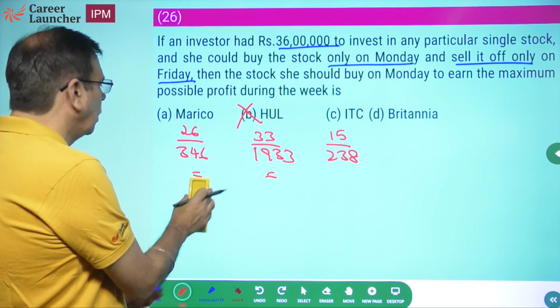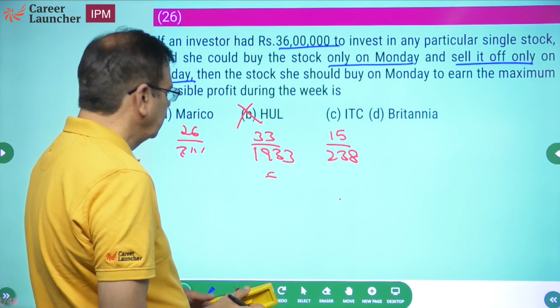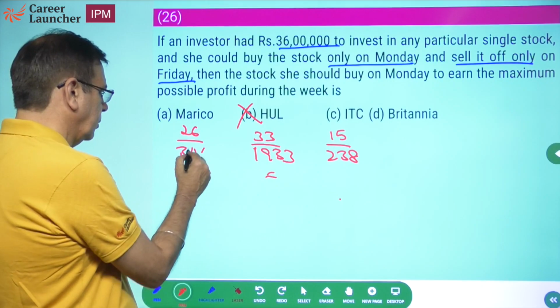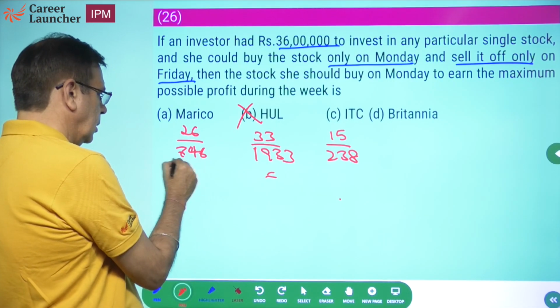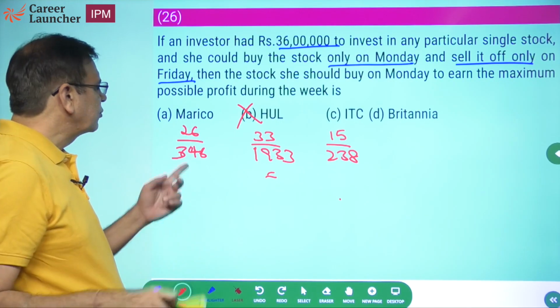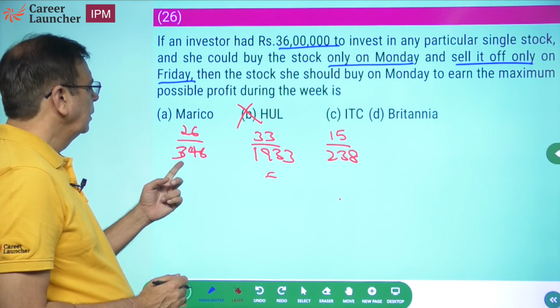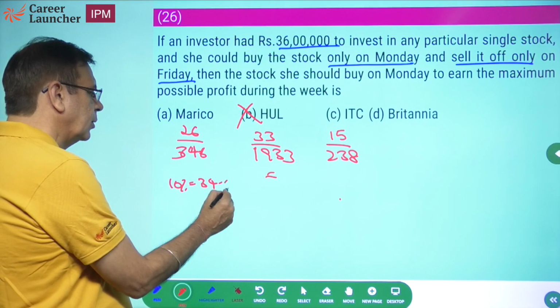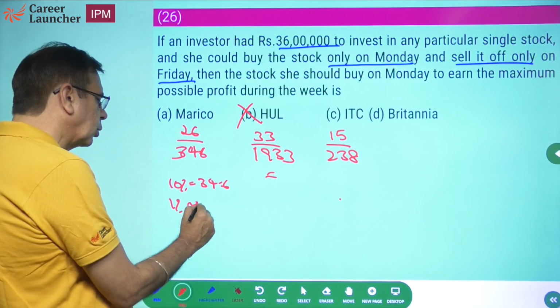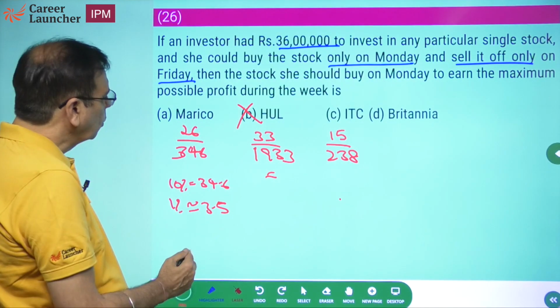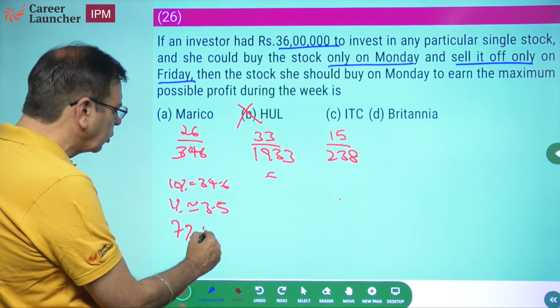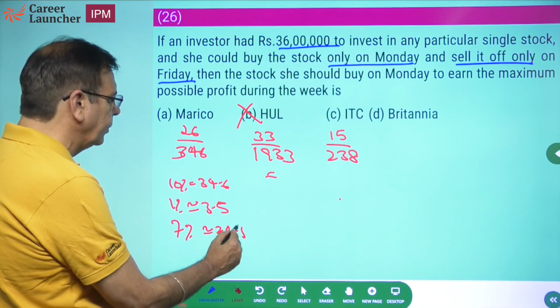Now please look at these two. What is this percentage and what is this percentage? How much was this? Marico was 346. What is 10%? 10% is equal to 34.6. 1% can I say is approximately 3.5. So what will be 7%? 7% will be 7 3s are 21, approximately 24.5.